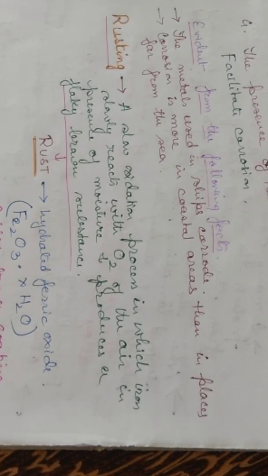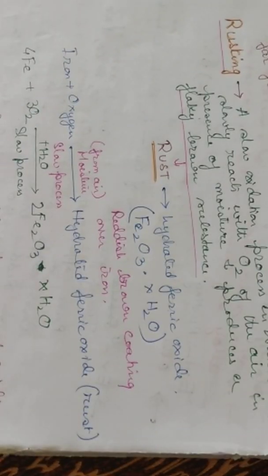Now we come to rusting. Rusting is also a corroding process. It is a slow oxidation process in which iron slowly reacts with oxygen of the air in the presence of moisture and produces a flaky brown substance, which is rust. It is hydrated ferric oxide.